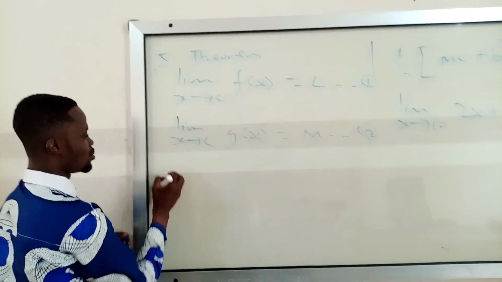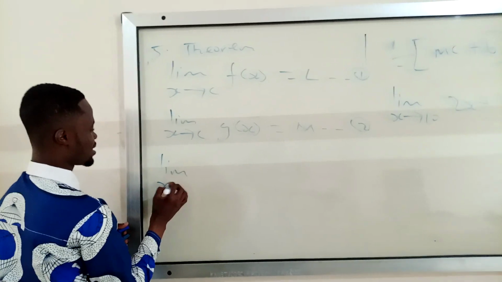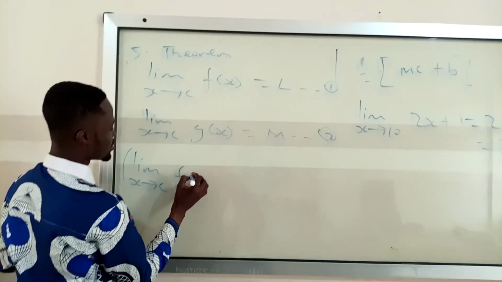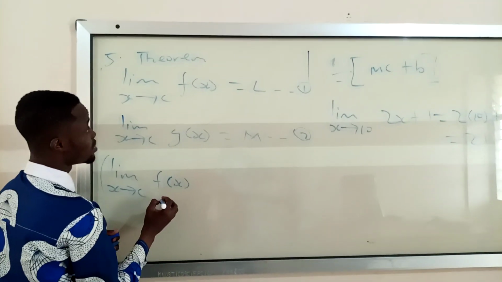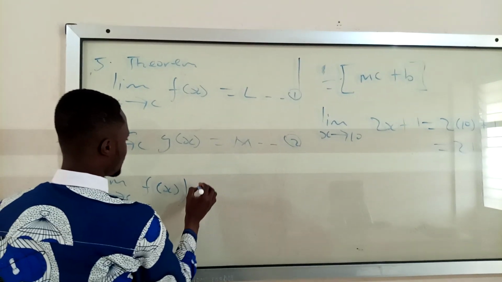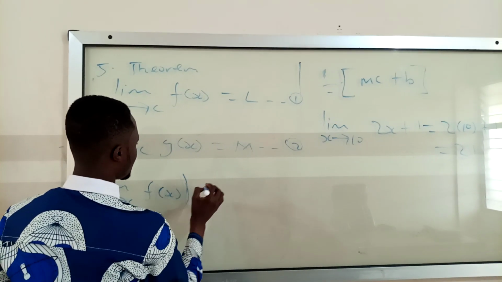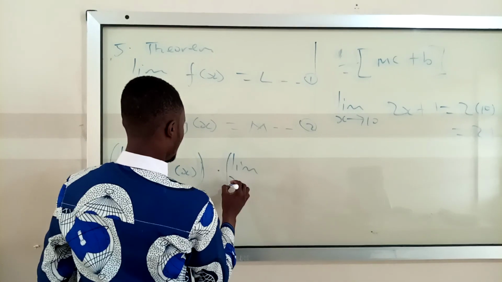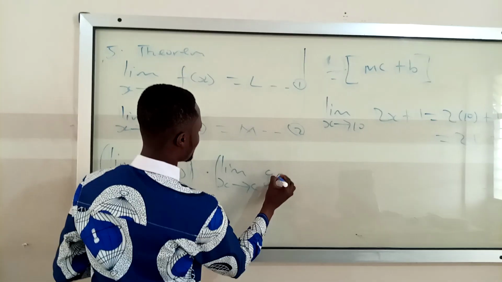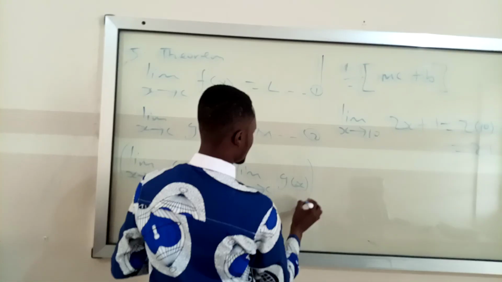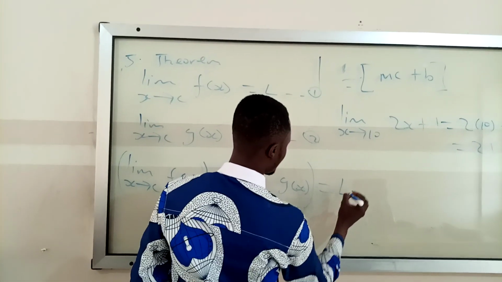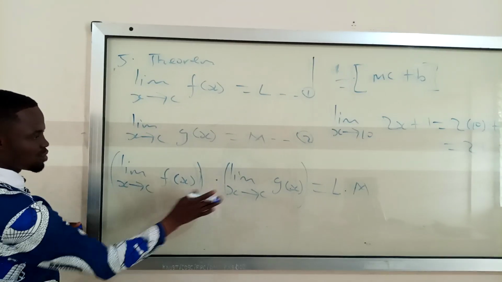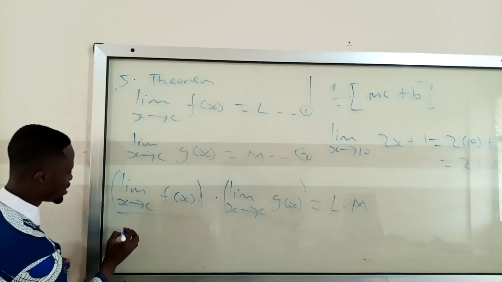I'm going to get the limit as x approaches c of f of x times the limit as x approaches c of g of x, which is equal to L times M.